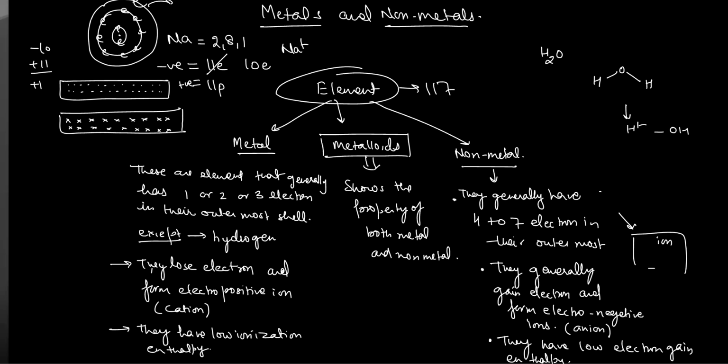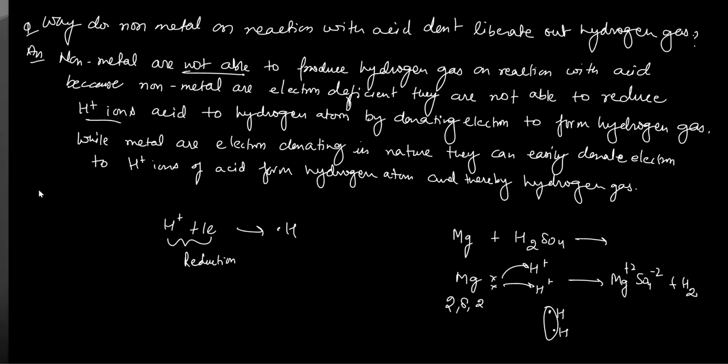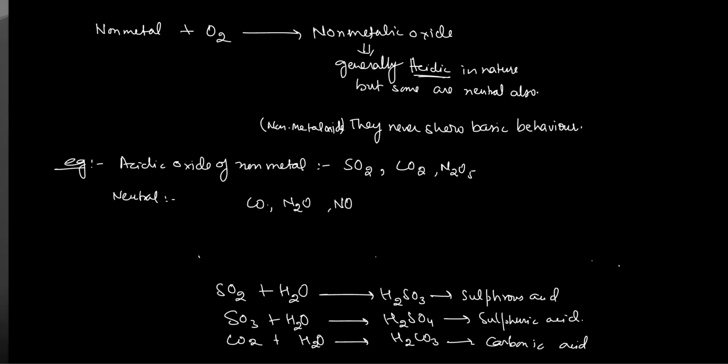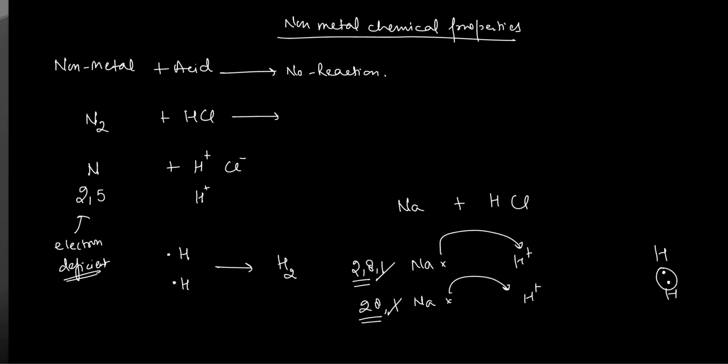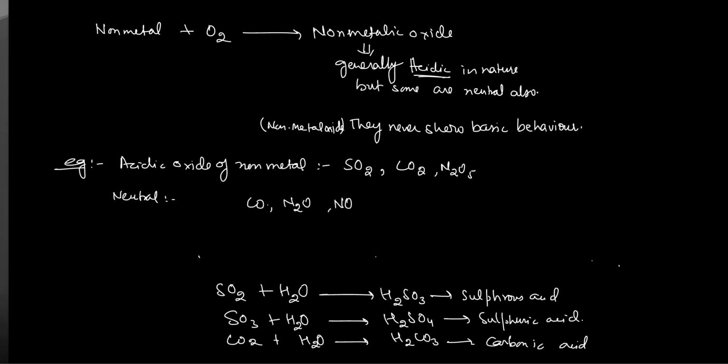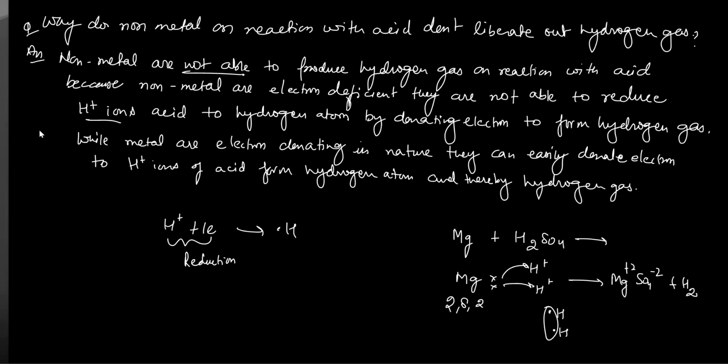Have we studied the chemical properties of metals? Yes, sir, we have done. We have done the chemical properties of ionic compounds, and the chemical properties of metals and non-metals, and we are doing the questions regarding that. Okay. Now you know that metals, the first property again I'm going to revise.